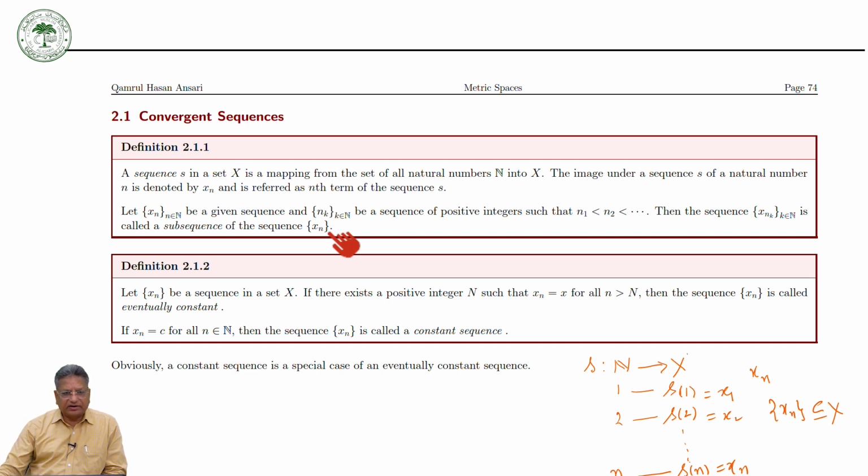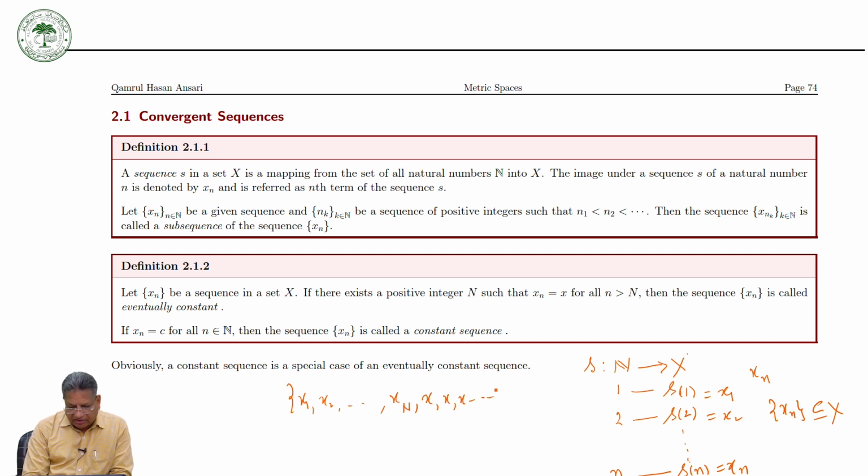The second thing is that if you have a sequence xn in the set x, okay, so keep in mind now I am taking the sequence in the set x, then there exists a positive integer n such that xn is equal to x. That is to say, after a finite number of terms. So for example, the terms of the sequence are x1, x2, and then you have xn, and after that this positive number n, all the terms are x, x, x and so on.